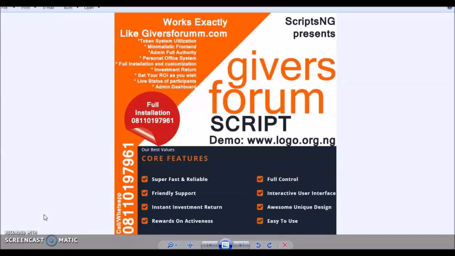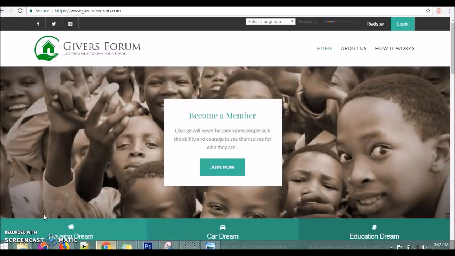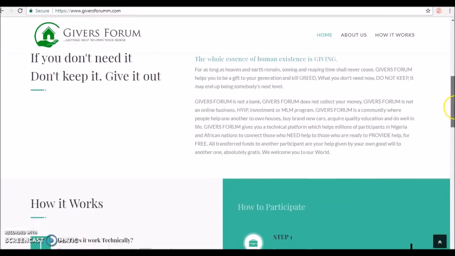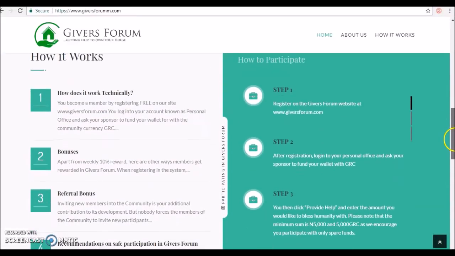A lot of our customers and clients have been asking us for the Givers Forum clone script, in a bid to have a website that works, not just looks like Givers Forum, but works like Givers Forum in lieu of their token system utilization. Because when you go to Givers Forum, you realize that it has this self-sustainability principle. Yeah, this is the Givers Forum website, and the principle works in such a way that they have a token system. Okay, let's check their step-by-step guide on how to participate.